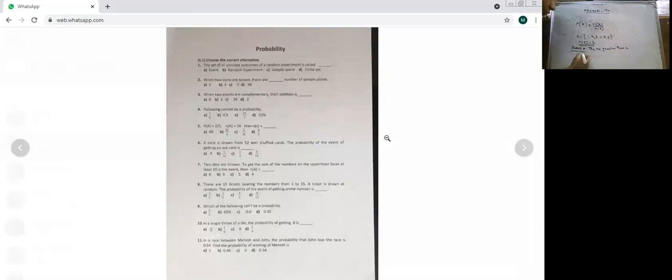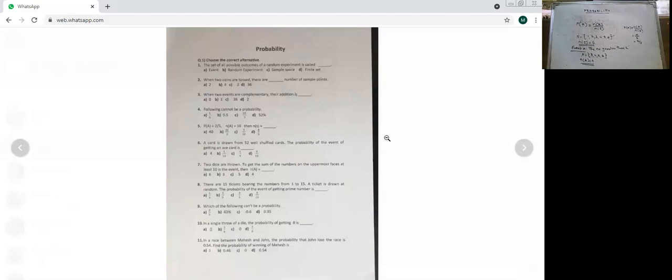Number greater than 2, what will come? 3, 4, 5, 6. 2 cannot be included as the number is strictly greater than 2. So 3, 4, 5, 6. So in N of A, how many came? 4. Now the formula of probability of A is N of A upon N of S. 4/6 can be reduced further to 2/3.